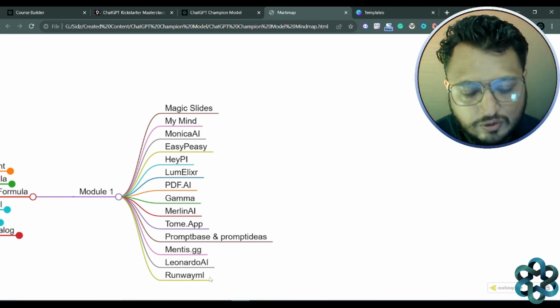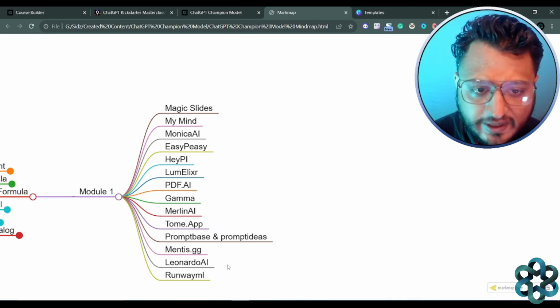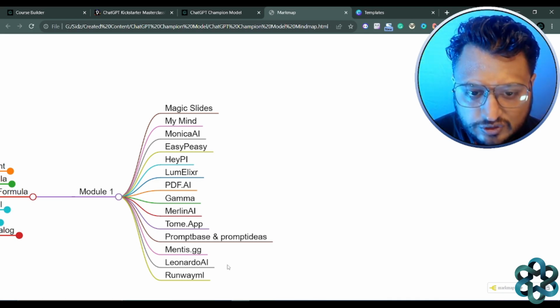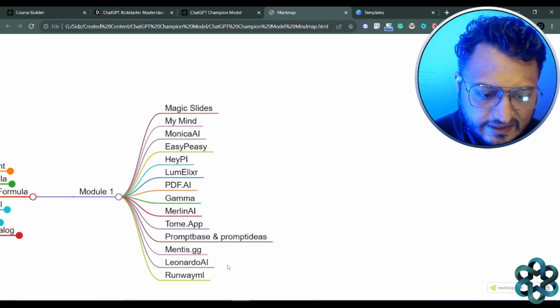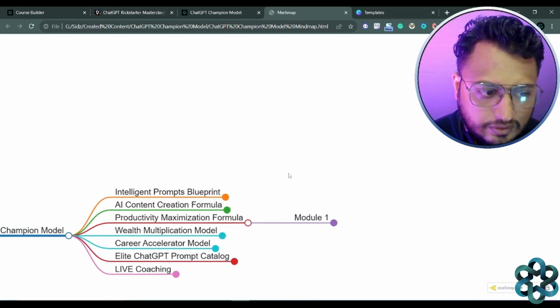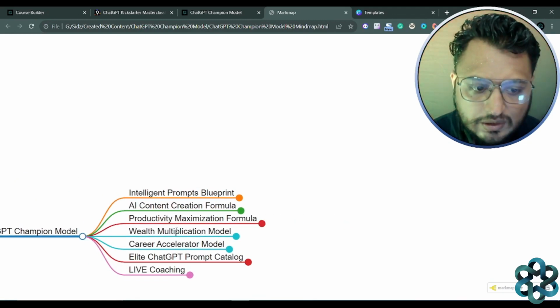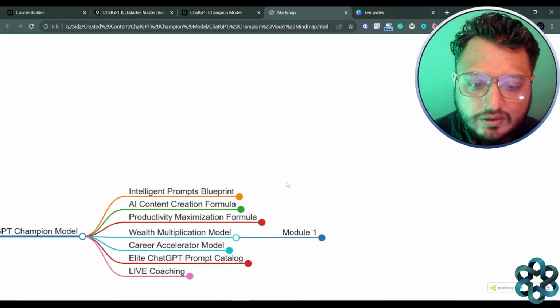Leonardo, Runway ML. So a lot of opportunities for creating those stunning images with the help of AI and ChatGPT, right? So all that is covered as part of the third course, which is the productivity maximization formula. The wealth multiplication model, that's the next one.